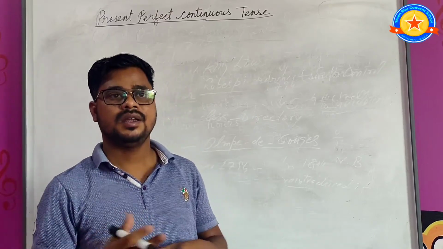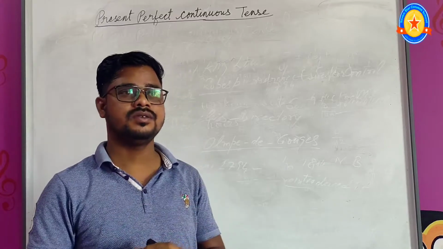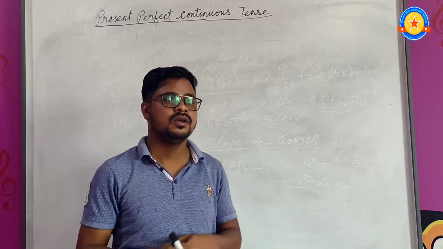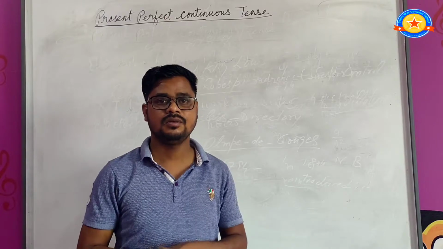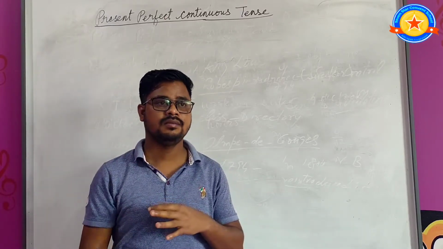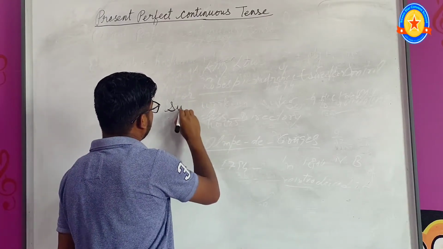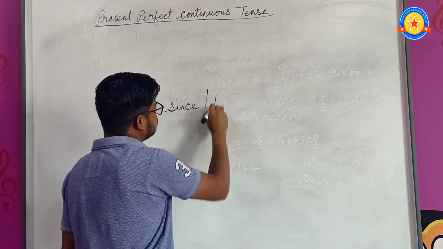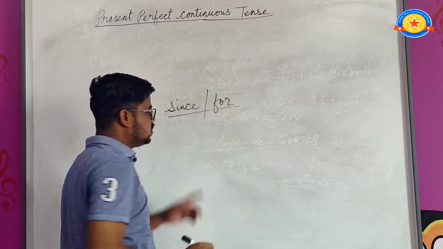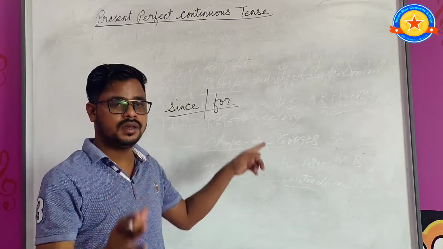So let me tell you the uses of since and for in present perfect continuous tense. We use since with a point of time and for is used with a period of time. So since is used for point of time and for is used for period of time.